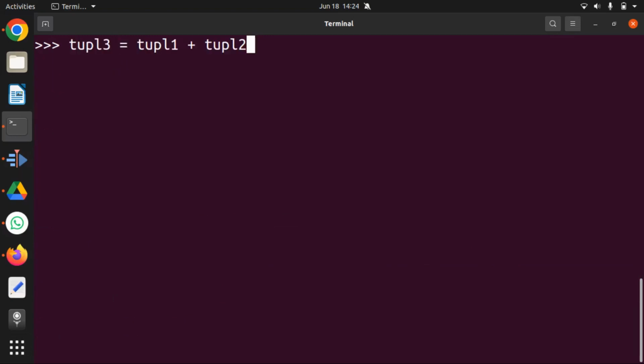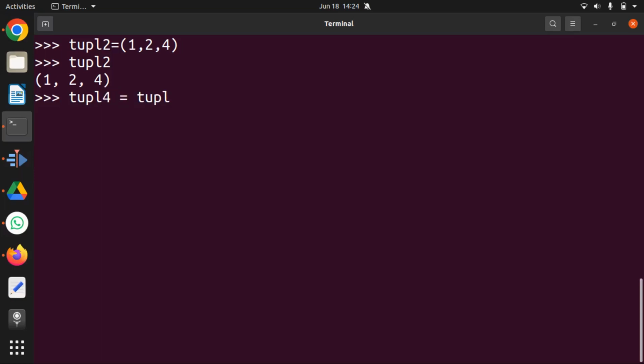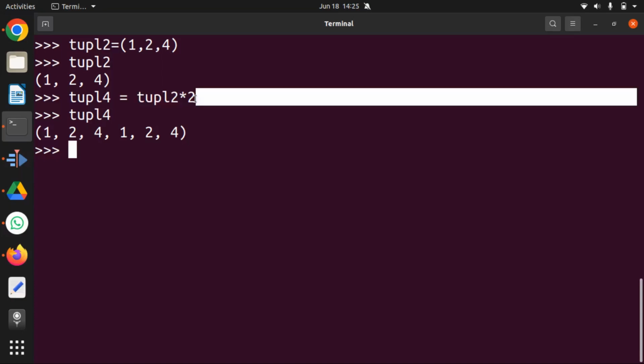You can use the multiply operator too. So if I look at tuple 2 now, this is my tuple 2. I can use a multiply operator on this. I can say tuple 4 is equal to tuple 2 multiplied by 2. What this does is it repeats the tuple n number of times. So I said multiply by 2, so it means I have to repeat the same tuple twice. So 1 to 4, again repeated one more time, 1 to 4. That new value gets assigned to the new tuple that we have created here. Right? So this is how you can manipulate a tuple and assign it to a new tuple. So tuple 2 by itself does not get modified here. A new tuple gets created, and that gets assigned to this tuple 4.